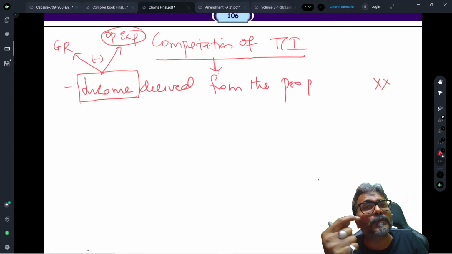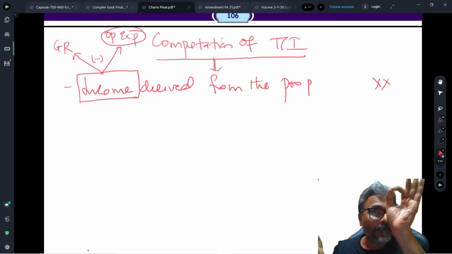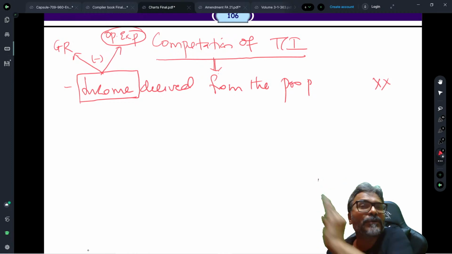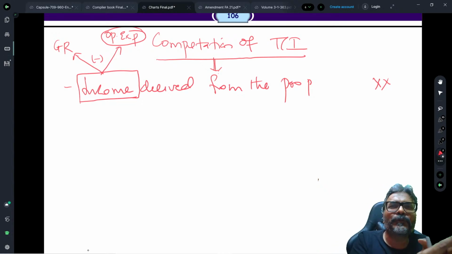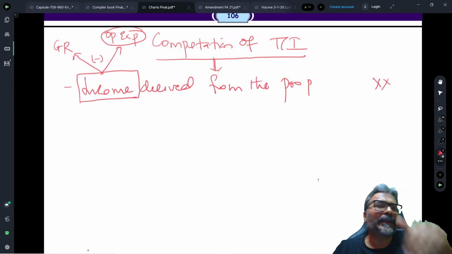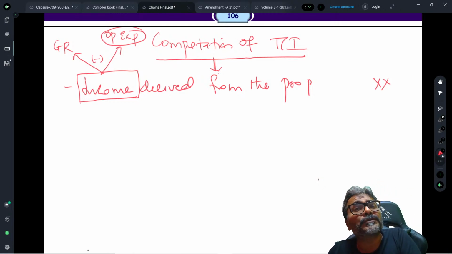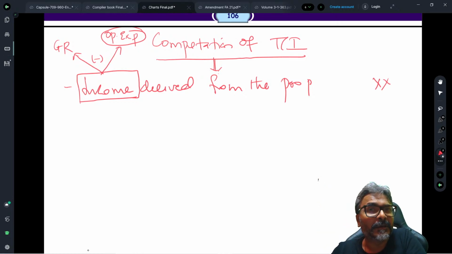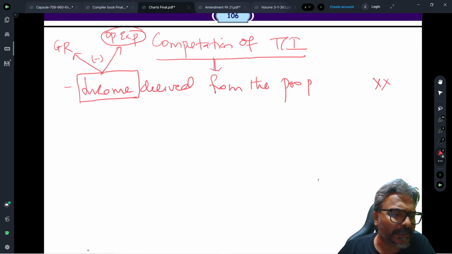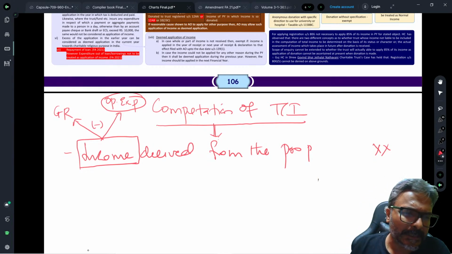So the first and foremost thing is this, that under what case we should be considering the operational expenditure as the application of income. Because in some of the solutions, sometimes they do a net off of gross receipt minus operational expenditure. In some solutions, operational expenditure is considered as an application of income for which the exemption in section 11 is calculated. So this becomes a huge controversy, and students somehow or the other are not in a position to finally conclude what to be done in the examination.